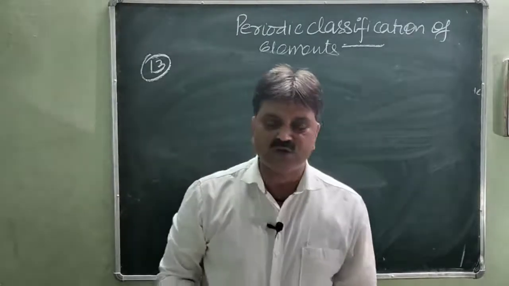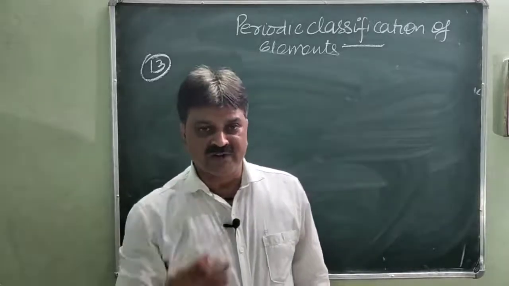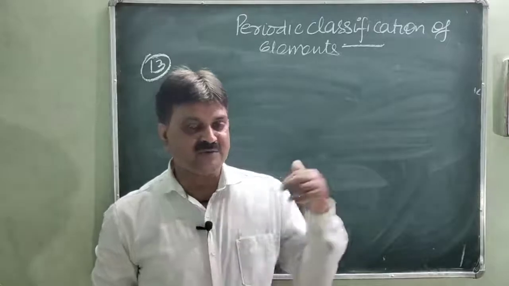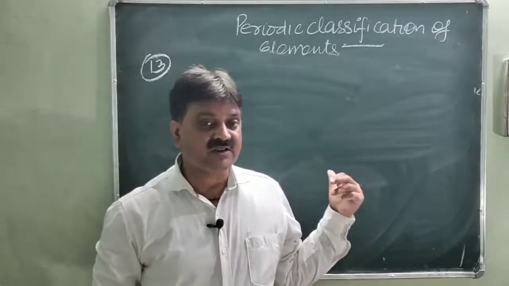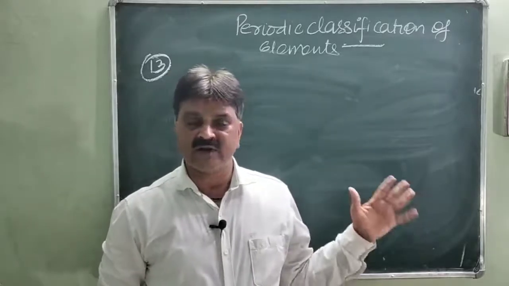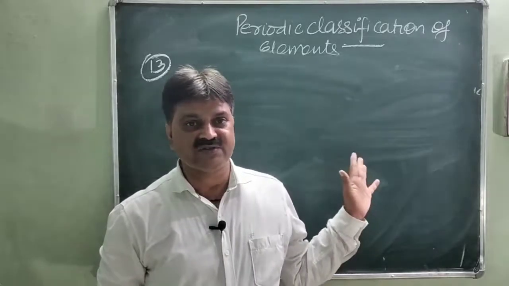Metallic character, you know, increases from top to bottom within a group and decreases from left to right across a period. I have already mentioned the sketch to understand the metallic and non-metallic character, the atomic radii, ionic radii, and whatever the variations were, and you have to read it.